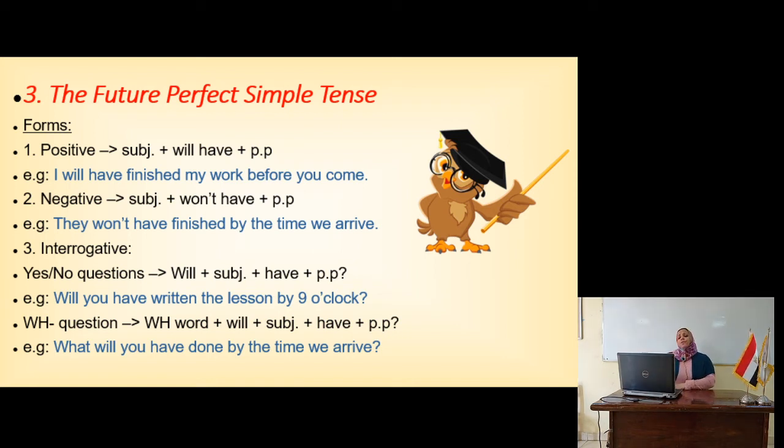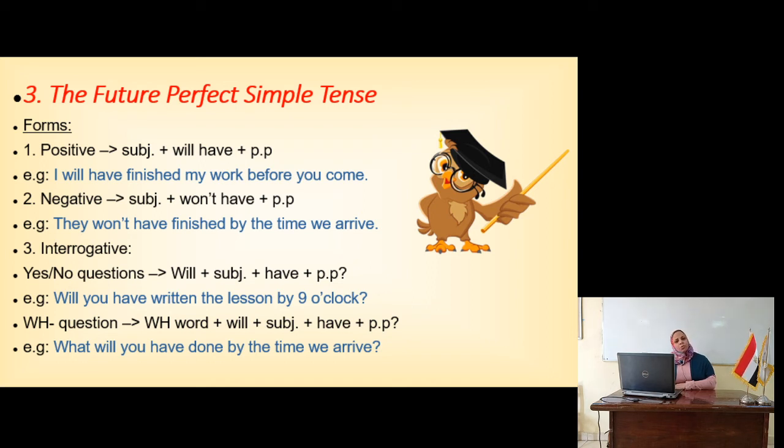For the negative form, I use subject and the word won't have and the verb in the PP. They won't have finished by the time we arrive. They won't have finished. Subject, won't, they will not, have plus PP.